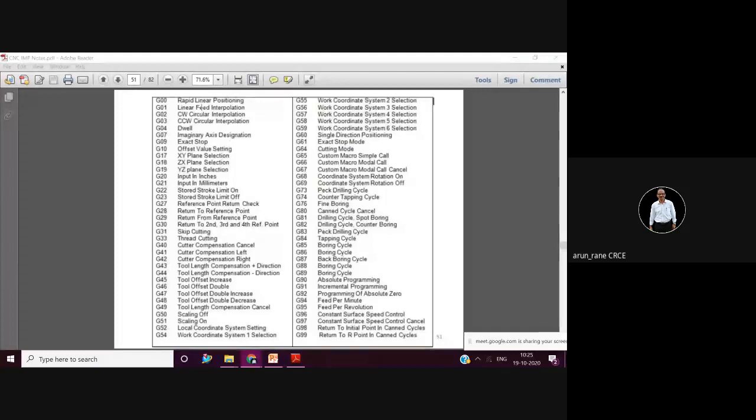Then you can skip. Now here you can see G73. Look, now this is confusing. G73 is a peck drilling cycle, and here G83 is also a peck drilling cycle. So from G54 you directly come to this G80. Just forget all this. Actually, this G73 etc. is used for pocket milling cycle. But again, as I have been telling, it varies from control to control.